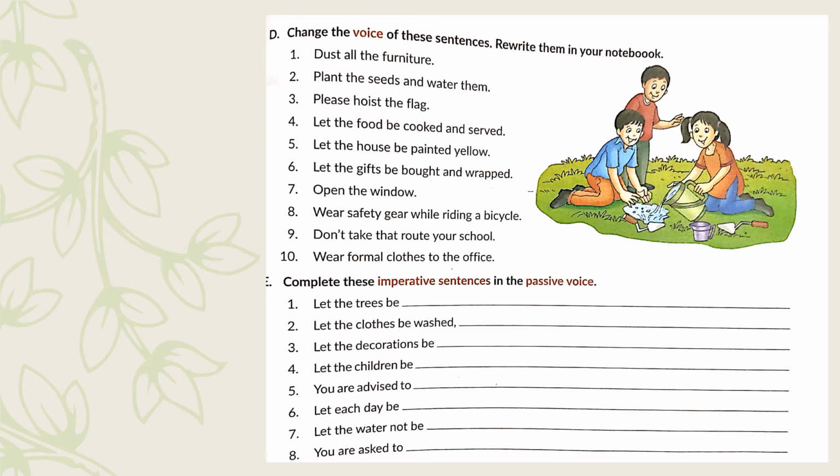Plant the seeds and water them. Over here we have two commands. So one command will use be along with the participle, and the second will remove the pronoun and be only the past participle. Example, let the seeds be planted and watered. Please hoist the flag. This becomes let the flag be hoisted. Let the food be cooked and served. Now this is a passive imperative sentence. To change it into active, we will simply write cook the food and serve it. Rest of these sentences, you are going to do on your own.